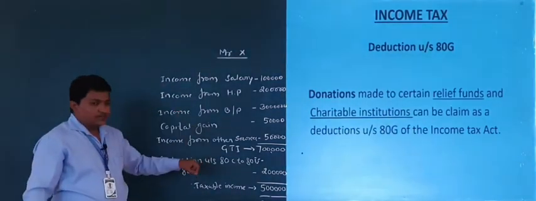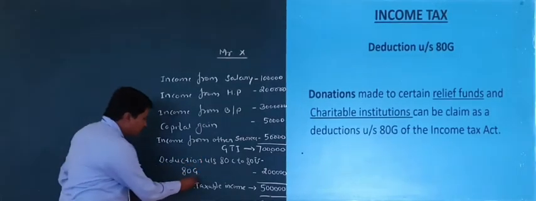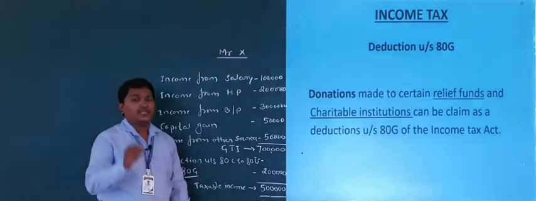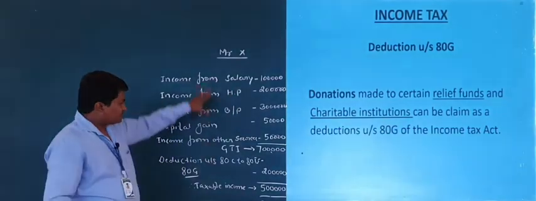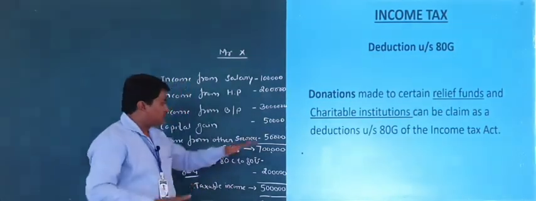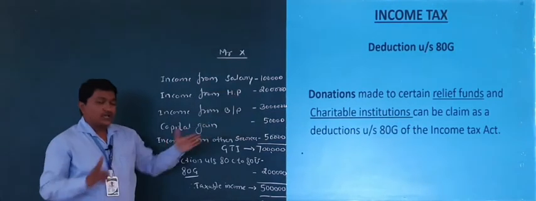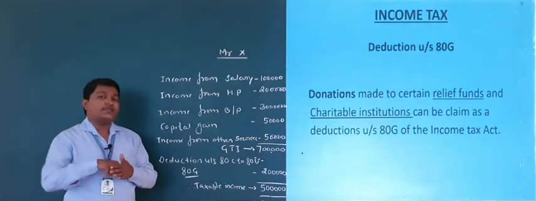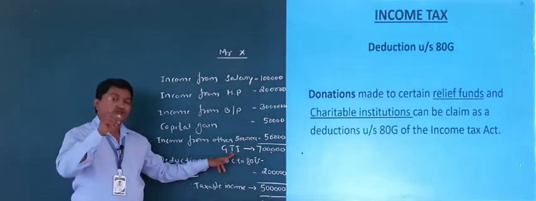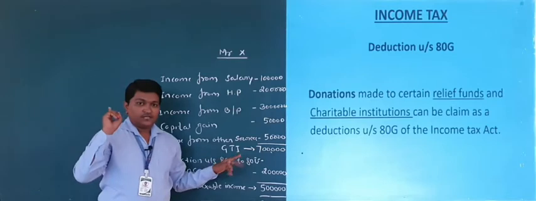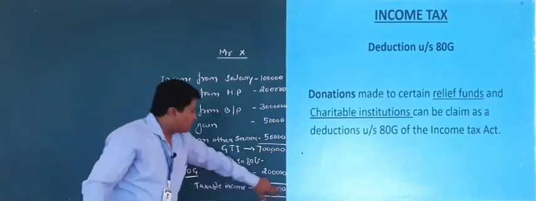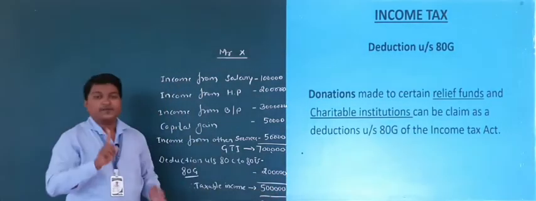Now in this chapter we are discussing deduction under section 80G. Make it clear, deduction is the amount which can be deducted from which income? Yes, gross total income. And after deducting the deduction, whatever amount is left is taxable income.